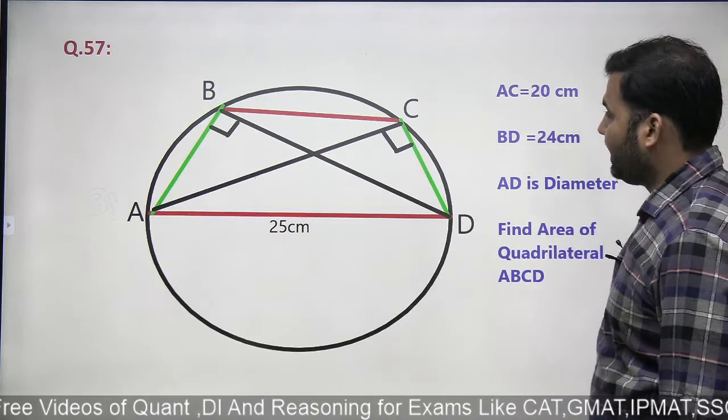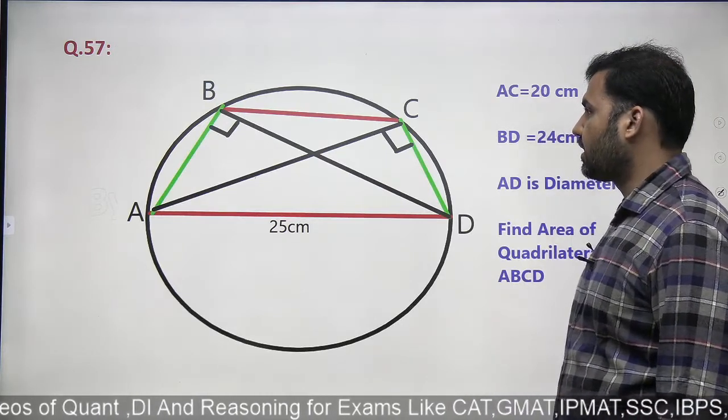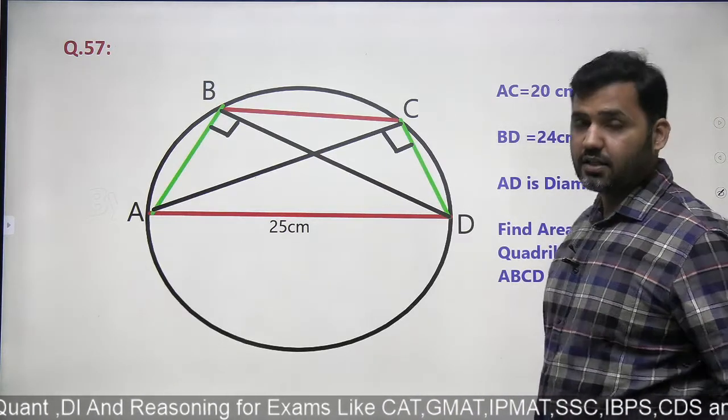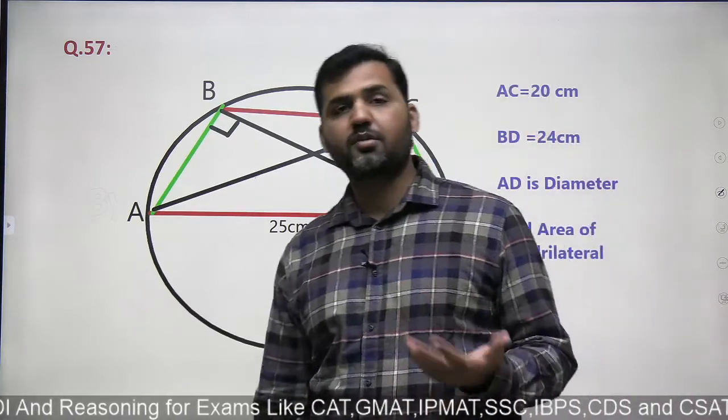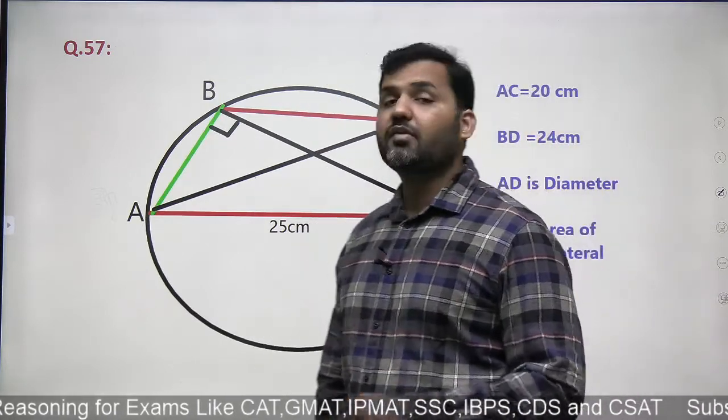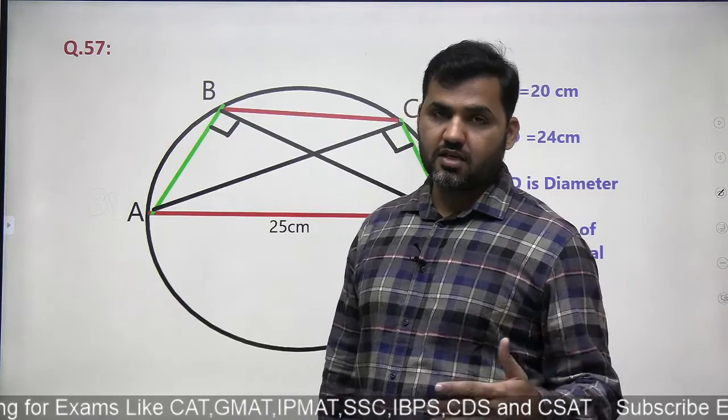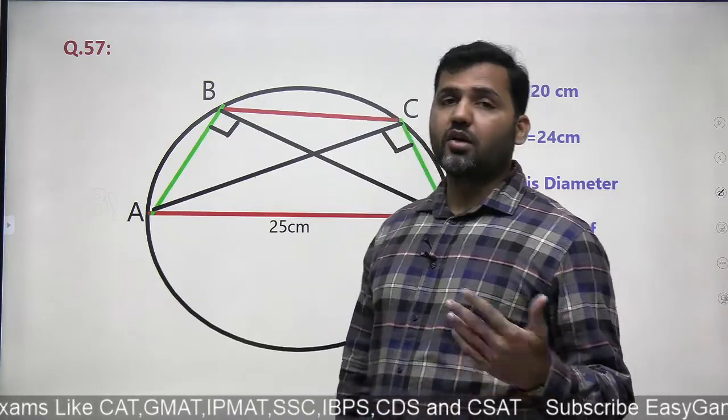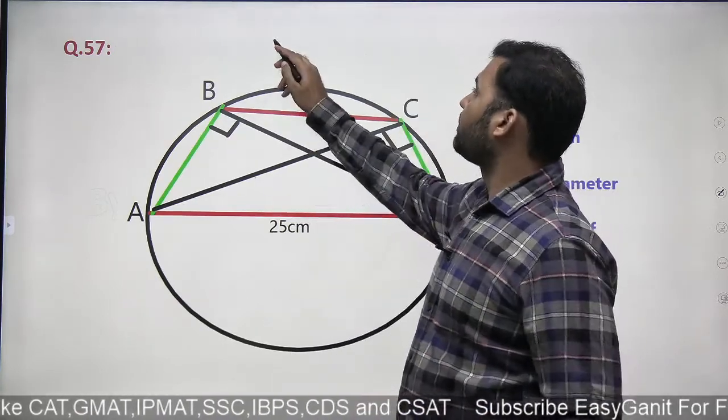57 guys. It's a cyclic quadrilateral, and the concept that you need to know here, that there are 2 theorems that you're supposed to know. One is the Brahmagupta formula, the formula for finding the area of the cyclic quadrilateral, and also the Ptolemy theorem. What is Brahmagupta's formula?